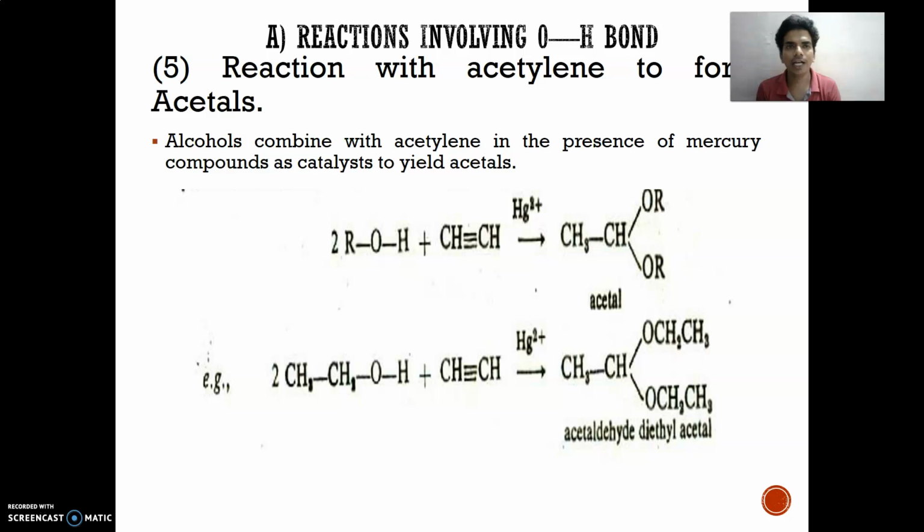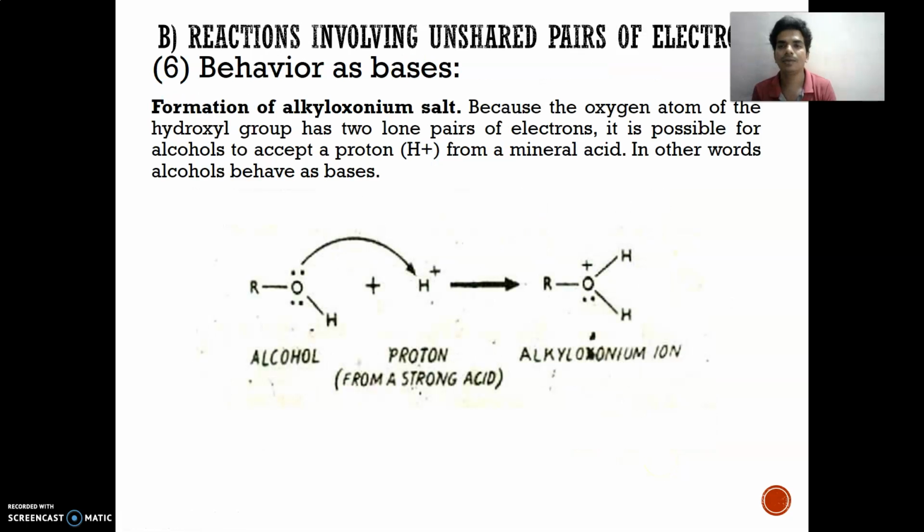Next, reaction with acetylene to form an acetal. Alcohol combined with acetylene under a mercury catalyst gives an acetal compound. The mercury catalyst is responsible for the conversion of the alcohol into the acetal. Ethyl alcohol, reacting under the mercury catalyst, gives acetaldehyde diethyl acetal.